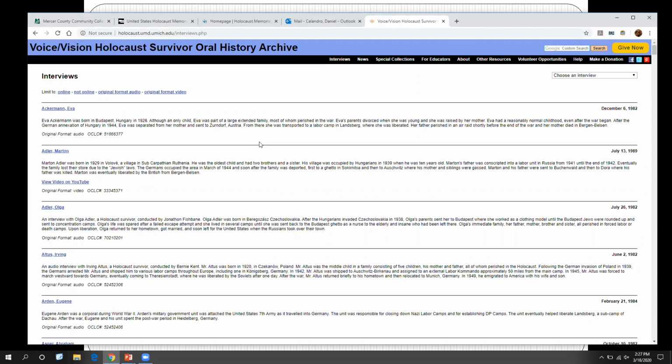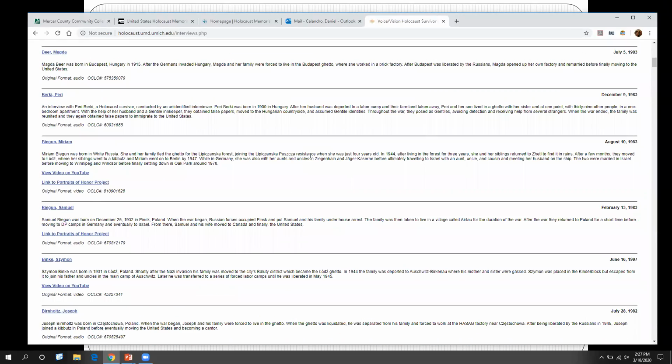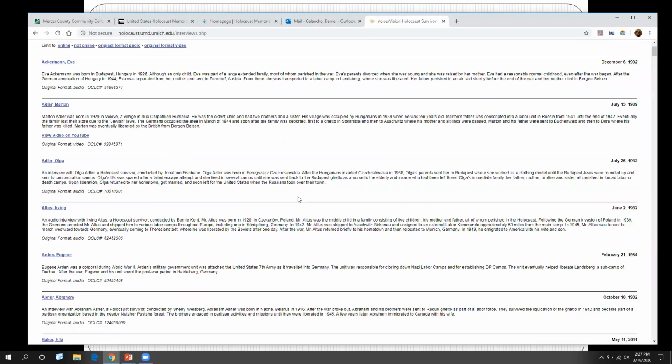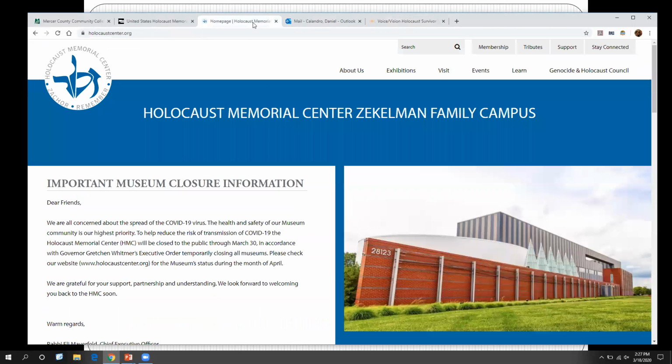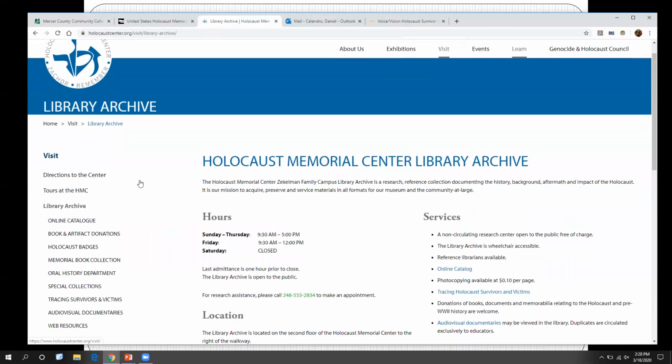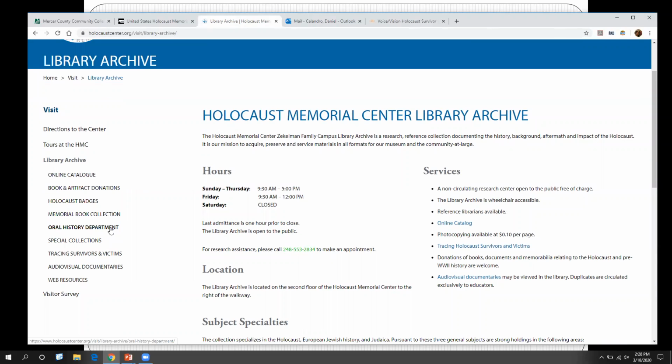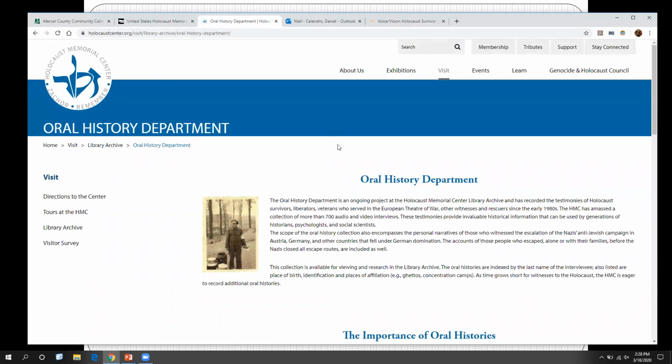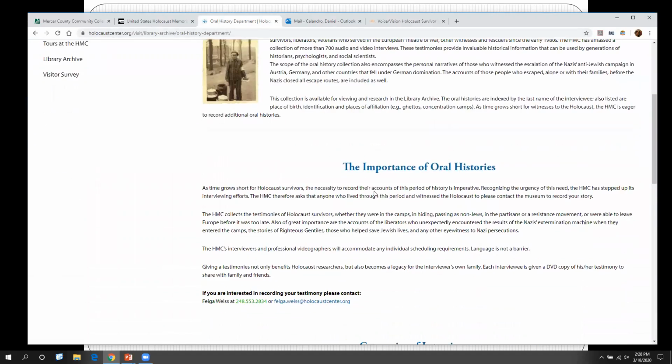So as I said, there's lots of good sites. Some are better than others. This one is nice because it has a lot, but unfortunately it doesn't really have a good search feature. Same thing here with the Holocaust Memorial Center. This one is another good website. Again, though, unfortunately, the interviews are kind of difficult to search through, and they're a little bit well hidden, sadly. You have to go under Visit, and if you look in the Library Archive, you will then find on the left-hand side a link to their oral history department. So this is holocaustcenter.org, and you can find your oral histories here, okay?